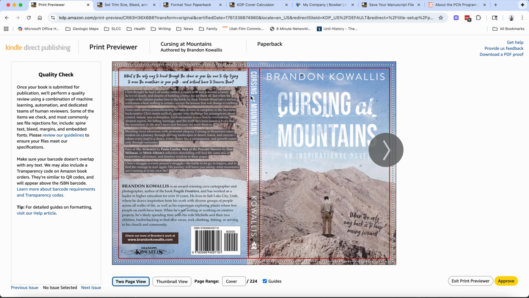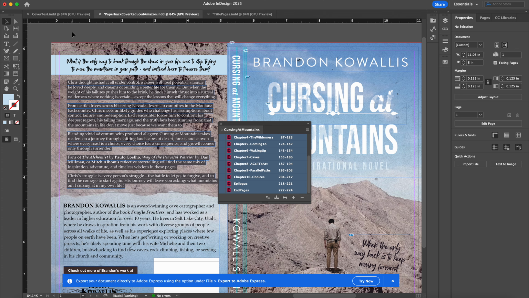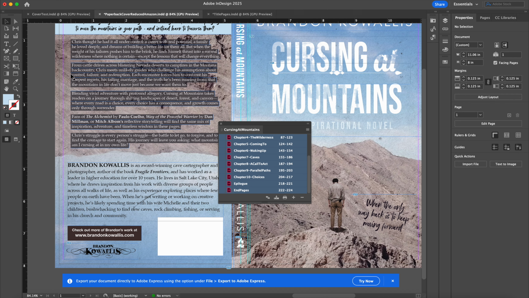And so I did that until I finally got to a point where it's like, okay, now whenever I upload this page here, the different colors correspond with these lines right here. Anyway, I did that. And then finally, when I figured it out, I just went back in and created this version of the file, which I adjusted for Amazon, which was basically taking it down to 8 inches on the document or the bleed side. So I reduced it from 8.25 to 8.